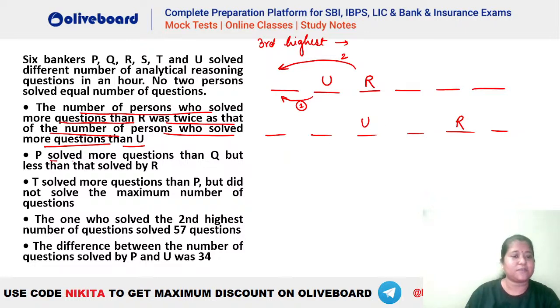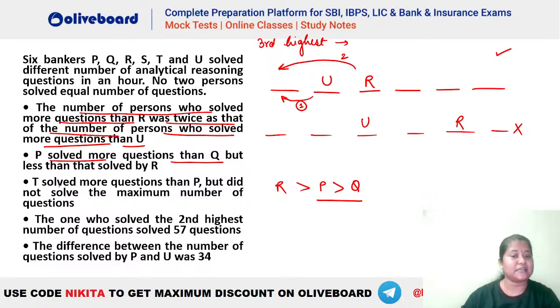Now what is given? P solved more questions than Q. Let's write it down. P has to be greater than Q but less than R. So after R, you can see there are at least 2 other persons. That means this is not the possibility, because in this one there is only 1 person who can be there after R. So that means the first one has to be the right one. Okay? Chalo, koi baat nahi Mudit. So you can see this is the situation.